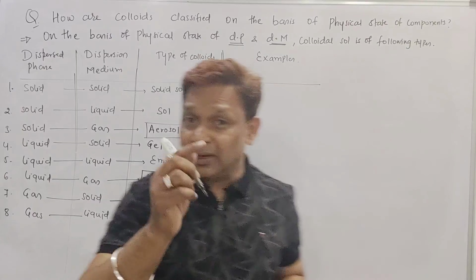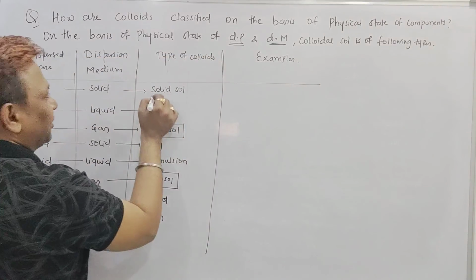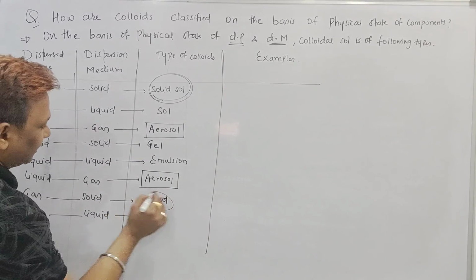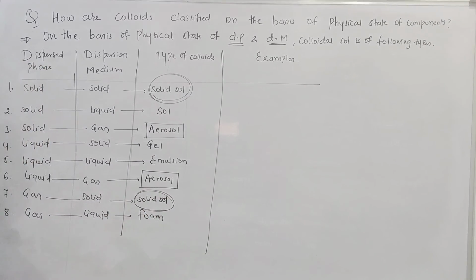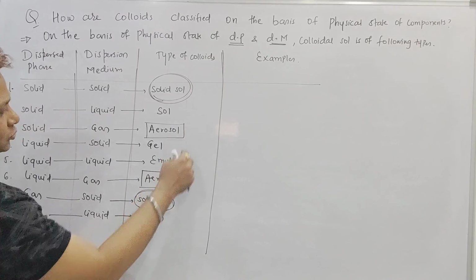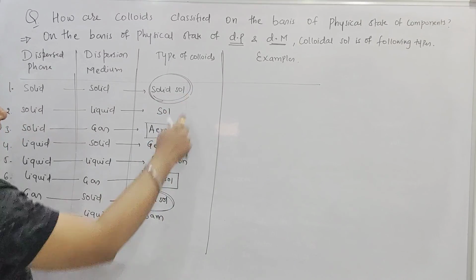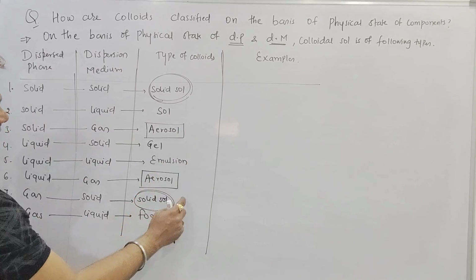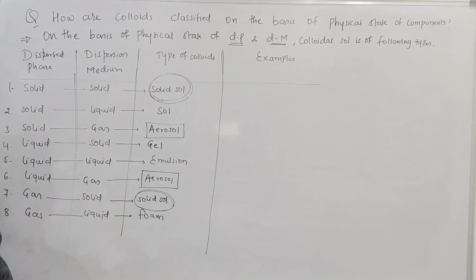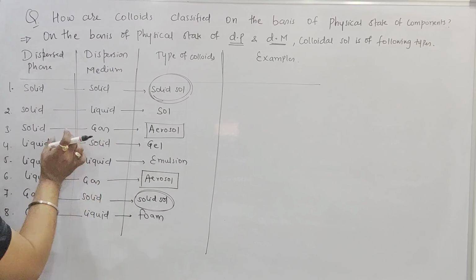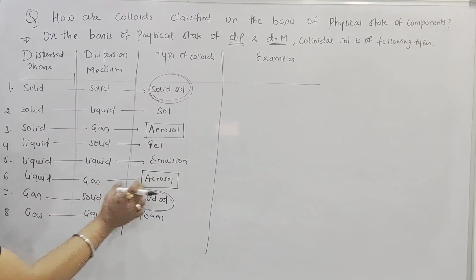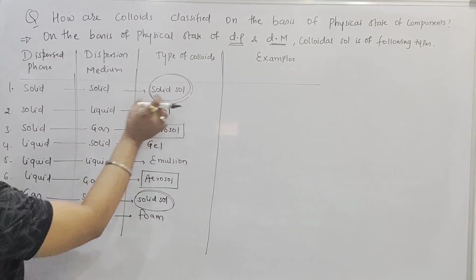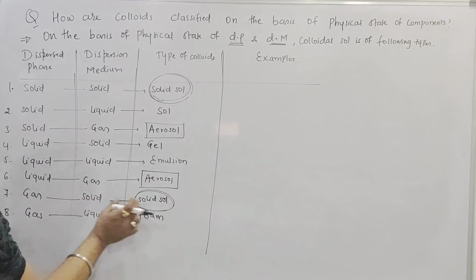You can see still we got two types repeated. Again one more solid sol. What is that, beta? Solid to solid, and one more, gas to solid, also called a solid sol. So solid sol twice, aerosol twice. Solid sol means solid to solid, and another one, beta, gas to solid. Aerosol is solid to gas, and another case, beta, liquid to gas. Means if the dispersion medium is a gas, it is an aerosol, here also gas is aerosol. But if the dispersion medium is a solid, it is a solid sol.